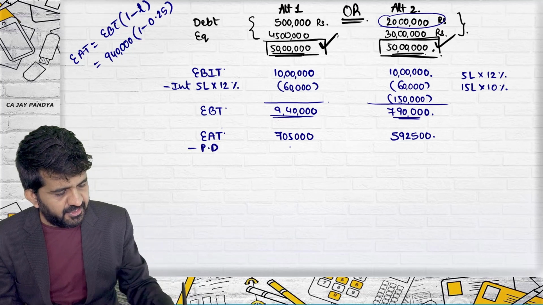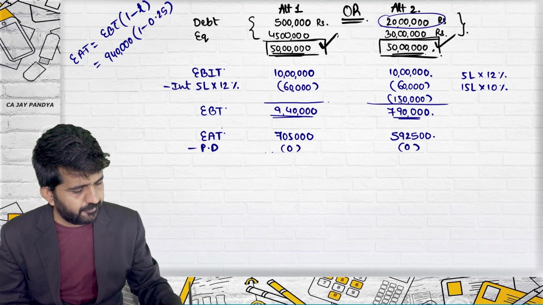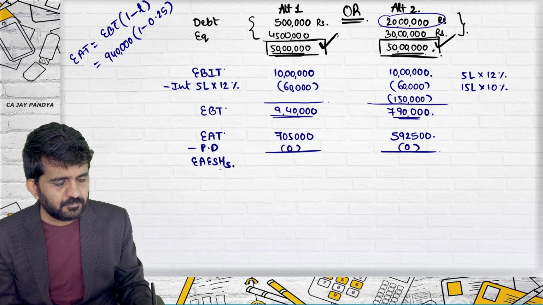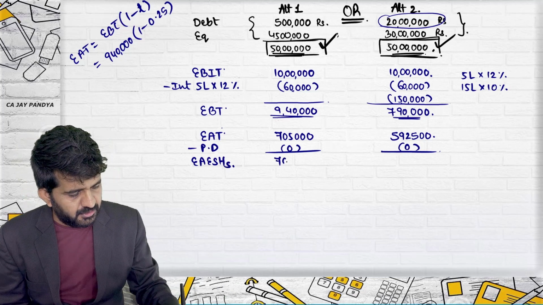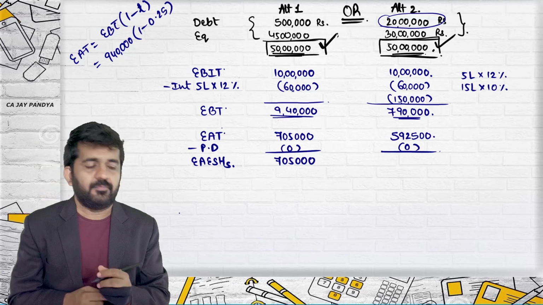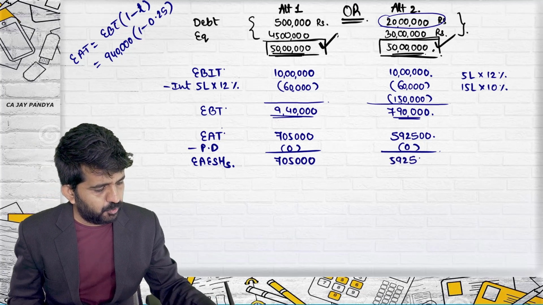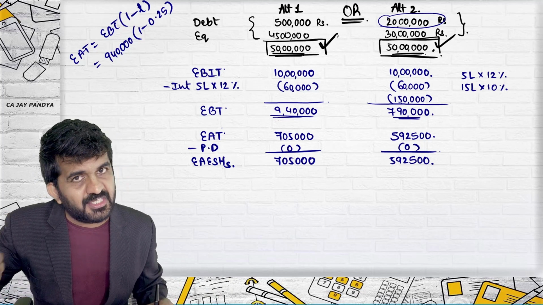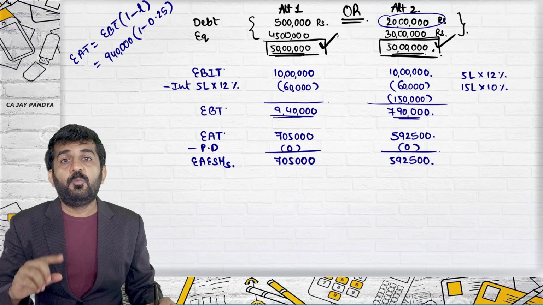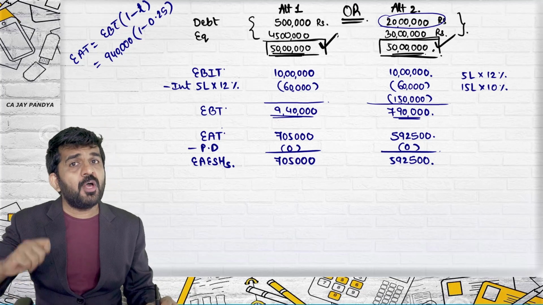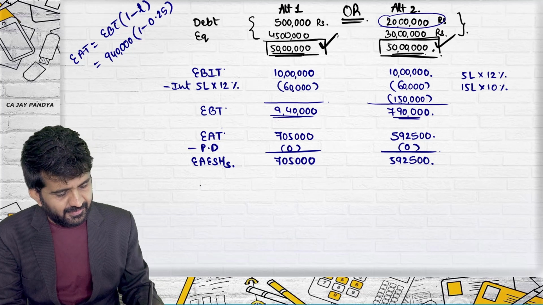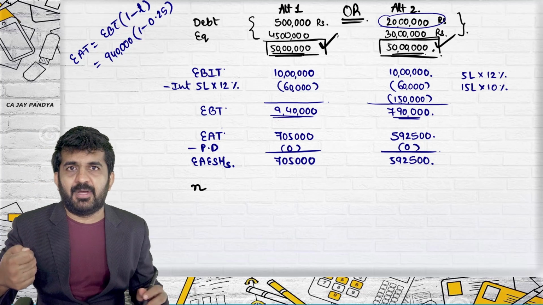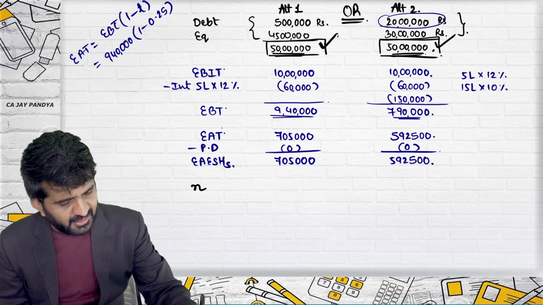Minus preference dividend is 0 in both the cases. This is earnings available to equity shareholders. 7,05,000 and 5,92,500. This is nothing but earnings available to equity shareholders. We need to find out EPS. For EPS, we will require N, the number of shares. How many shares might have been issued in this case?